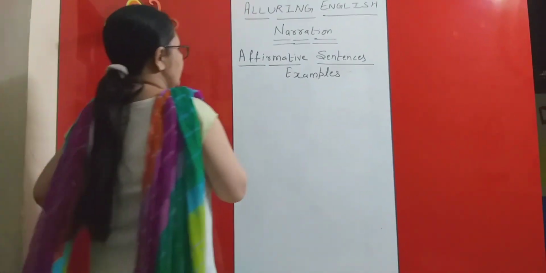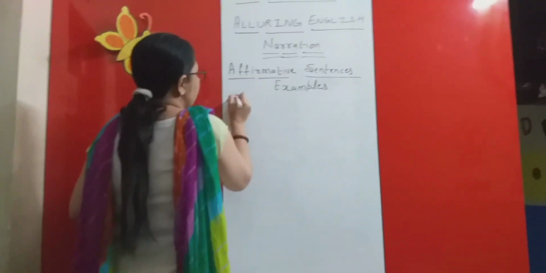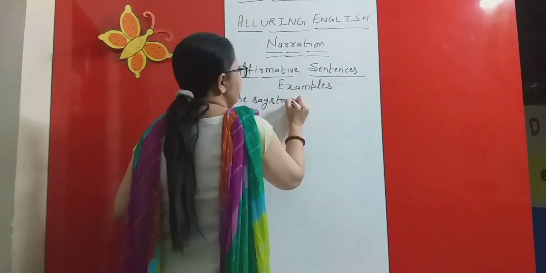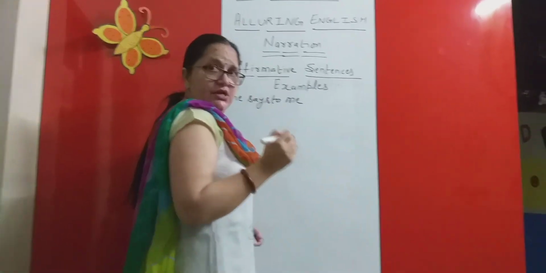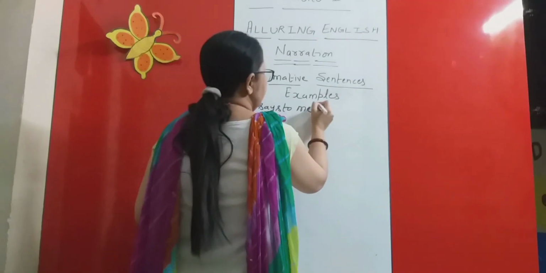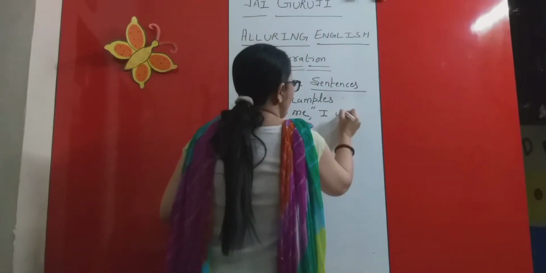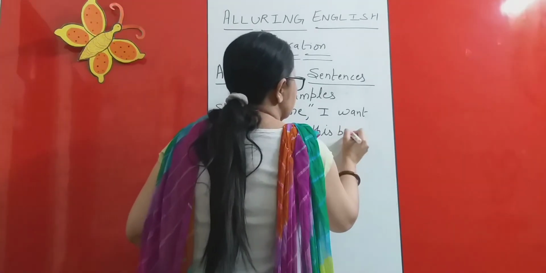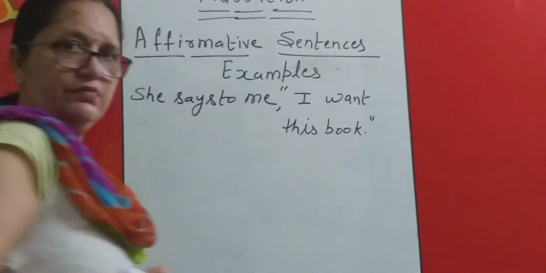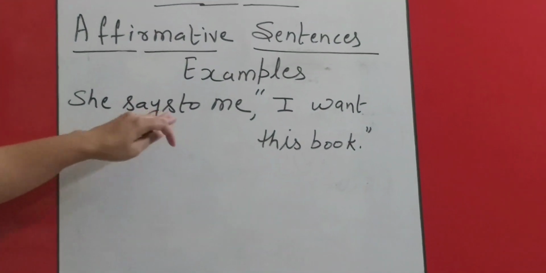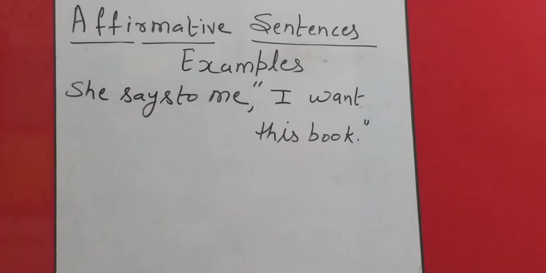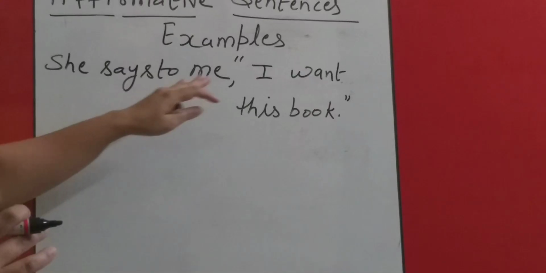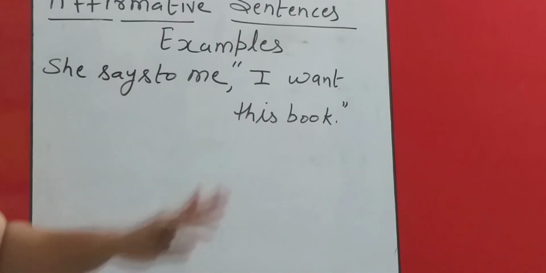Here I'm writing one more example. She says to me, I want this book. Right. Now in this sentence, she says is indicating that our reporting verb is in present tense. Because the reporting verb is in present tense, the tense of the reported speech will not change.